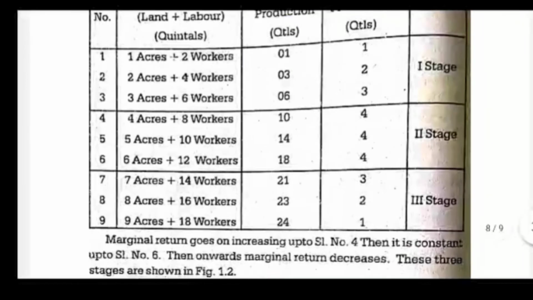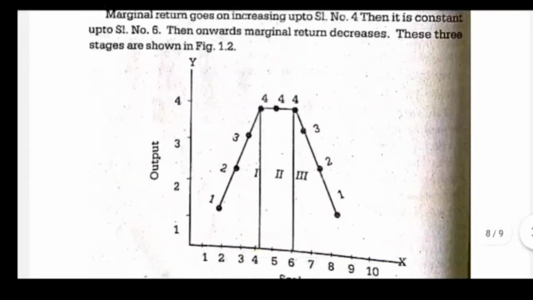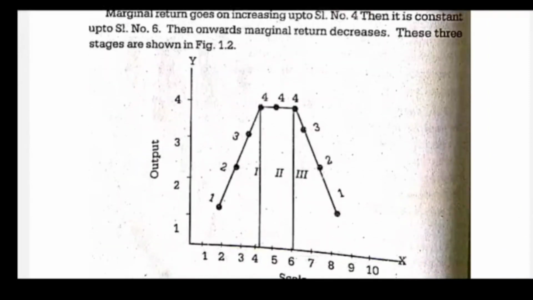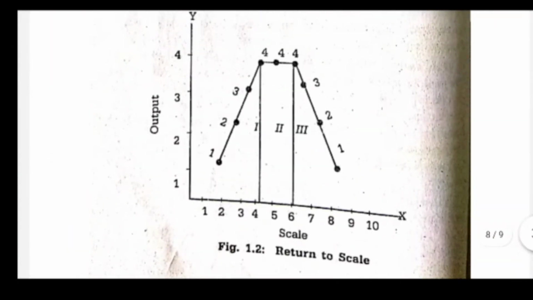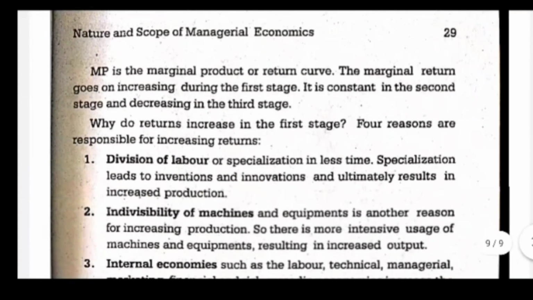With 3 acres, 6 workers, total production becomes 6 and marginal production becomes 3. It increases. The same thing is explained diagrammatically, which you can go through. In the first stage, the upward sloping curve shows increasing returns, then you have constant returns, then we have diminishing returns.